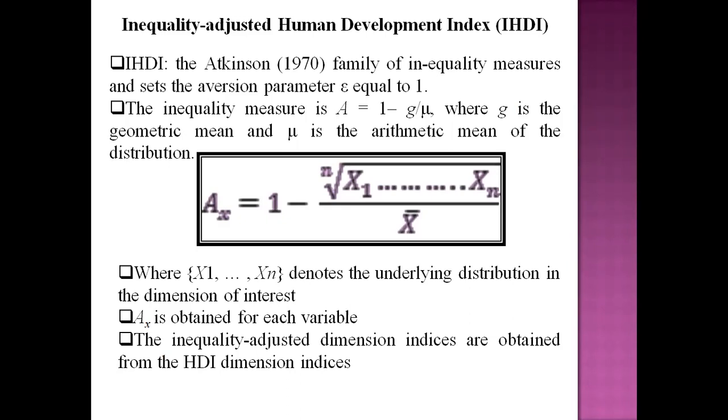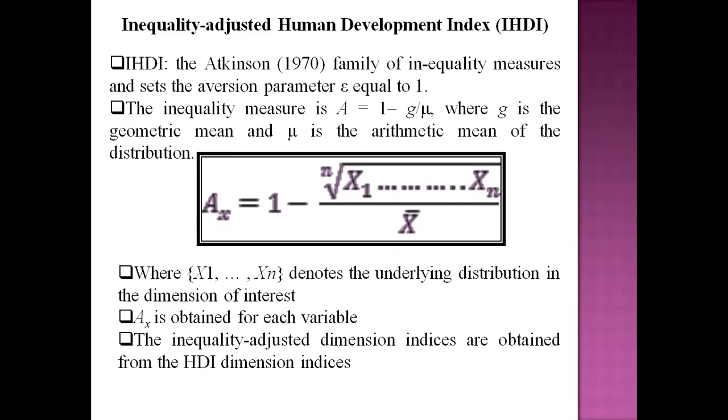draws on the Atkinson family of inequality measures and sets the aversion parameter, that is epsilon, equal to 1. That is, the inequality measure A, for Atkinson index, is equal to 1 minus G, for geometric mean, over mu, for arithmetic mean of the distribution.